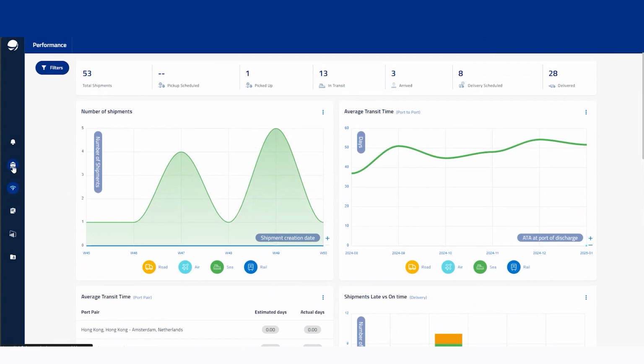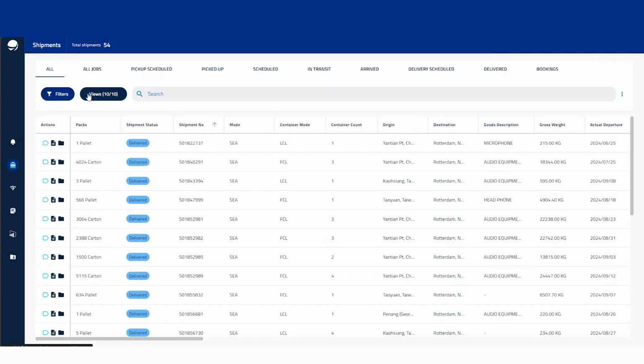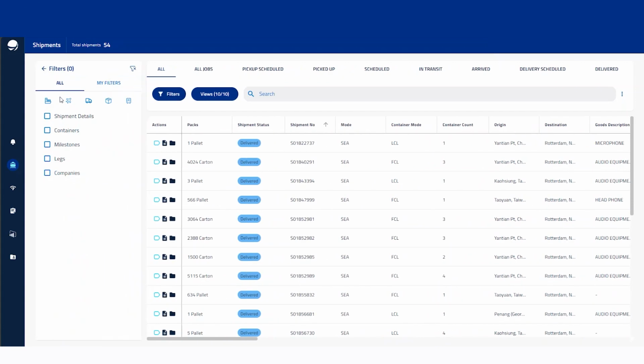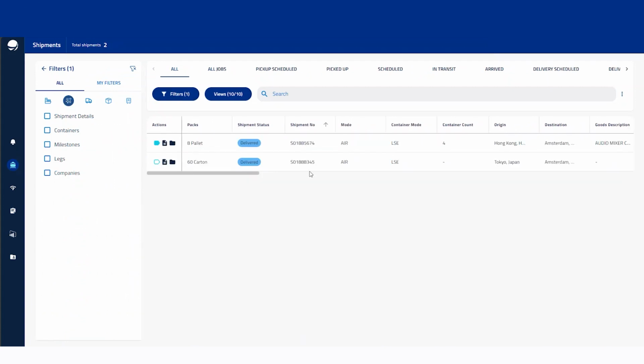One thing actually, just while I'm thinking about it, with all of these various modes of transport, if you like, is the filters option here as well. So the filters option is something where, as you would expect, we're able to go ahead and filter Orchestra down as well. So by clicking filter, I remember earlier we had a couple modes of transport by air. So if I want to go ahead and find the air shipments, I can go ahead and click that, and then it will filter only by the air.